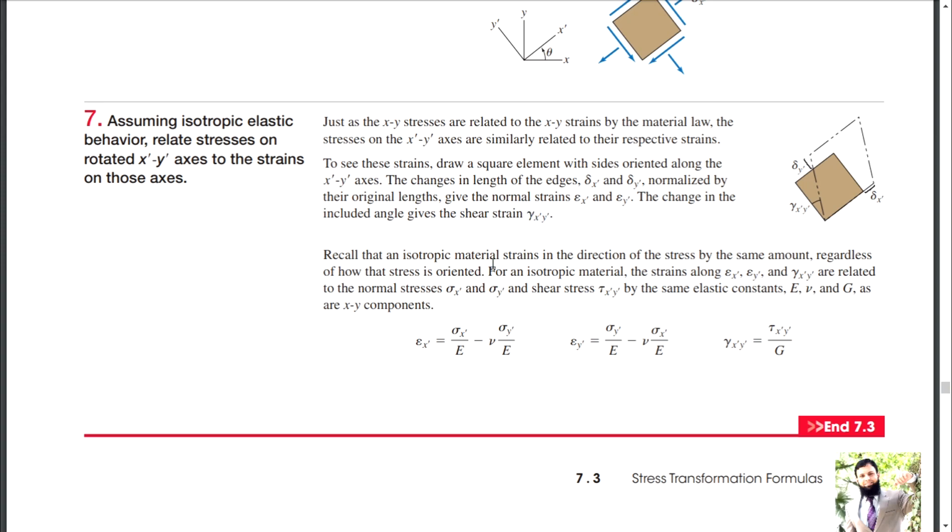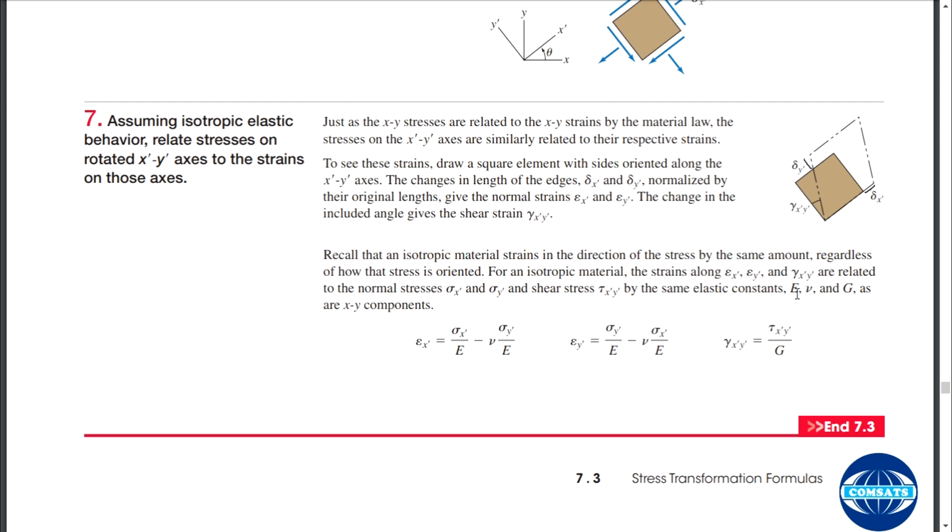Recall that an isotropic material strains in the direction of stresses by the same amount regardless of how the stress is oriented. So for an isotropic material, you can take advantage of Poisson ratio and modulus of elasticity because they are equivalent in all directions. The strain x dash, strain y dash and gamma x dash y dash are related to normal stresses sigma x dash and sigma y dash, and shear stresses.